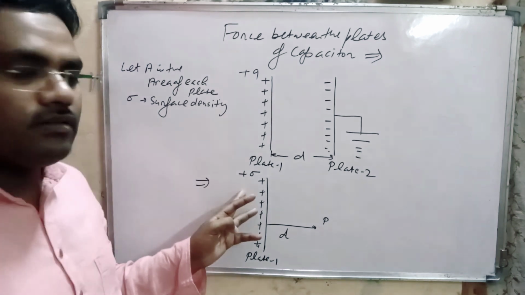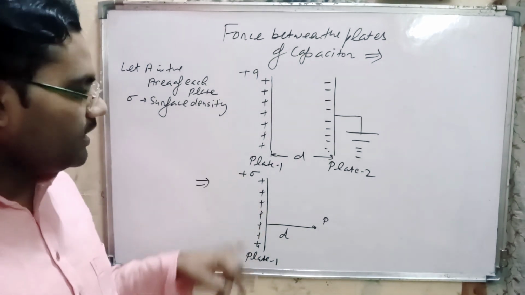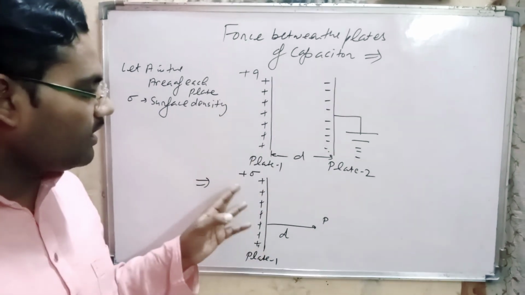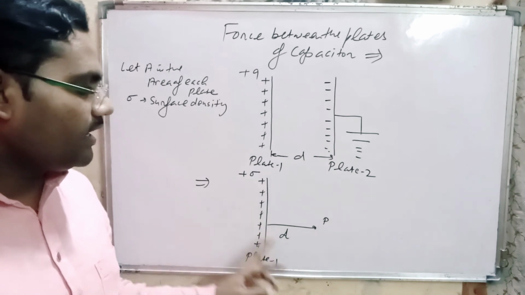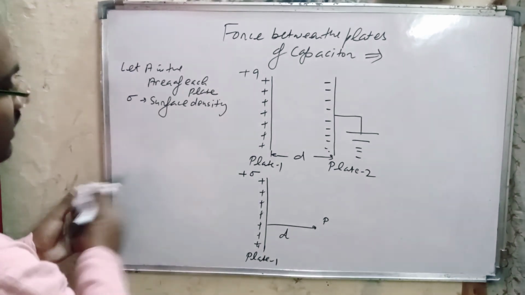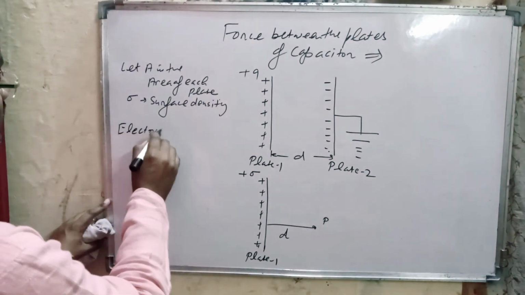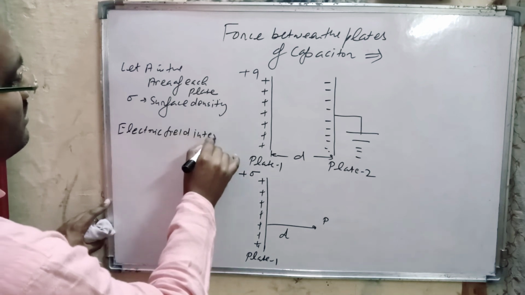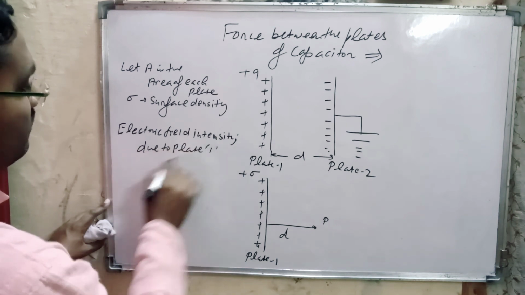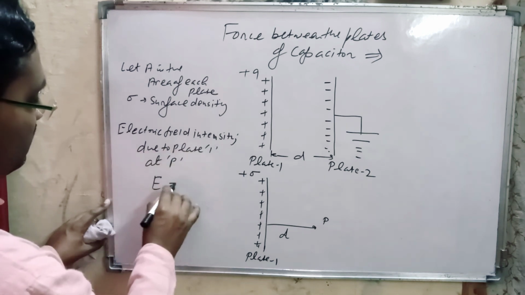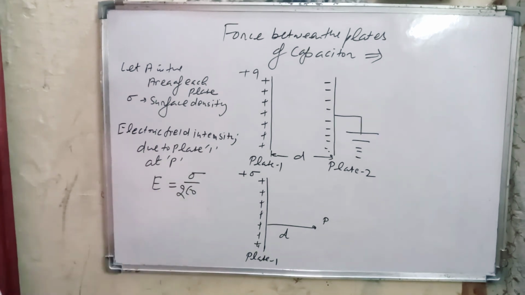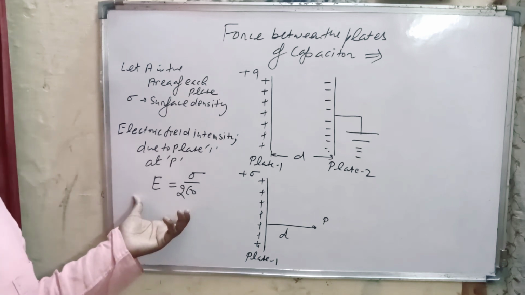Then in chapter number 1, application of Gauss law, electric field intensity due to an infinitely large charge sheet at any distance D is given as... Now here the electric field intensity due to plate 1 at P is equal to sigma divided by 2 epsilon naught. This is the expression derived in chapter number 1.